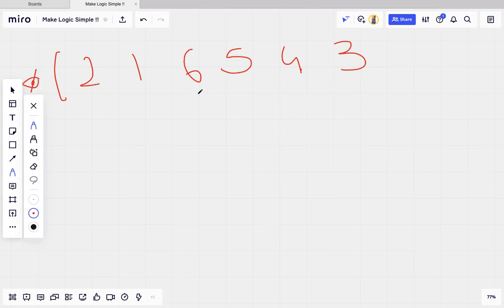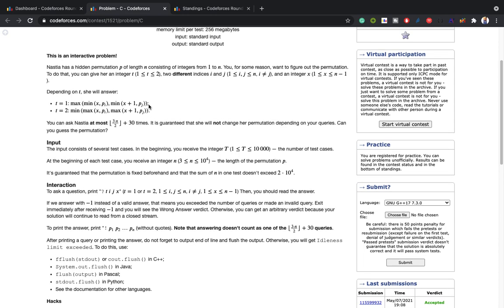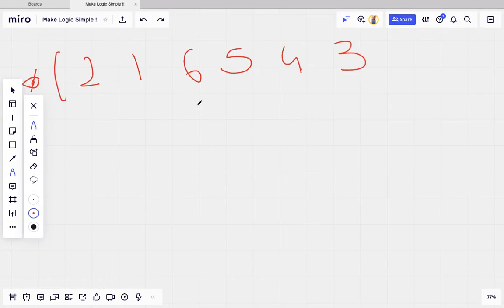the intuition: if I find the maximum number, it will be the easiest to find. How is it the easiest? First I will use query 1, not fully, I will do something like this. I have to traverse all the pairs.